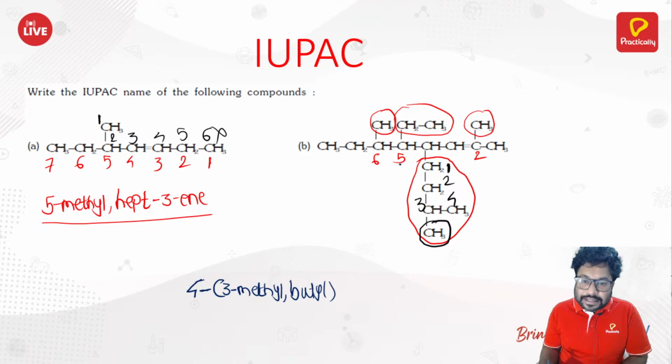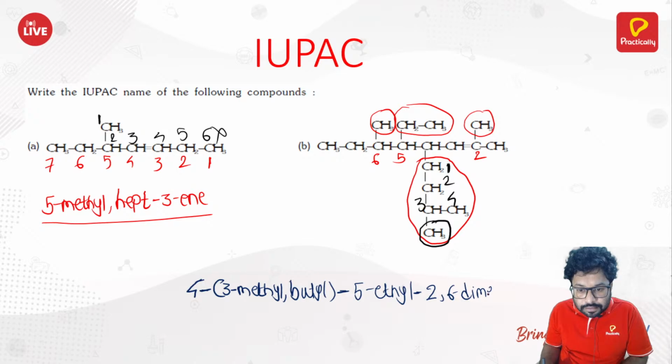Then at second and sixth you got methyl, and at fifth you got ethyl. B should come before E, which is why I have written this first. Now 5-ethyl, then 2,6-dimethyl: 4-(3-methylbutyl)-5-ethyl-2,6-dimethyl.